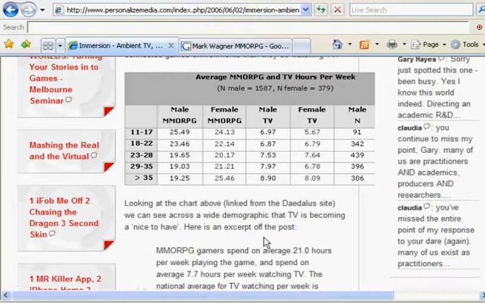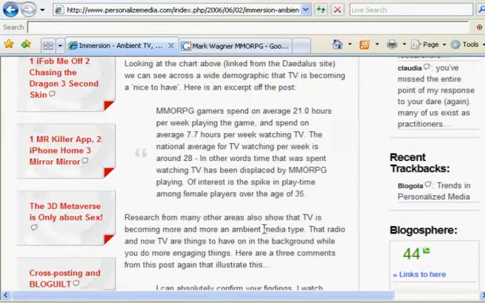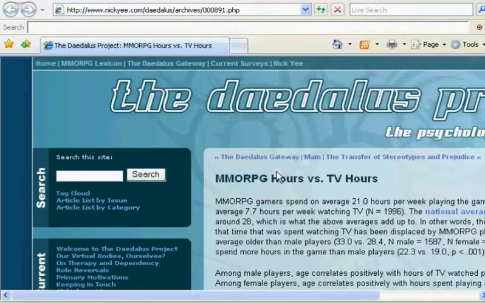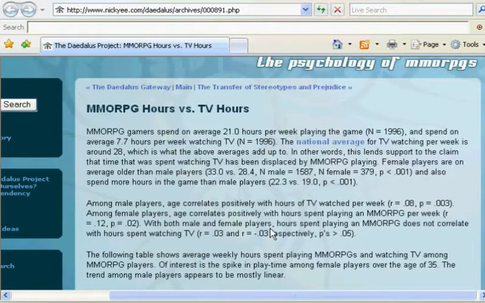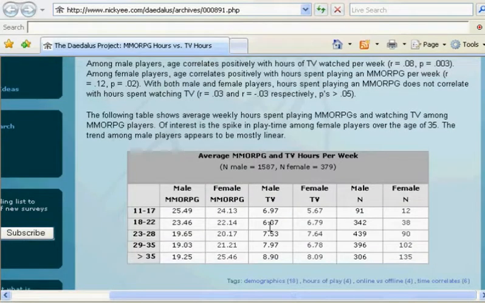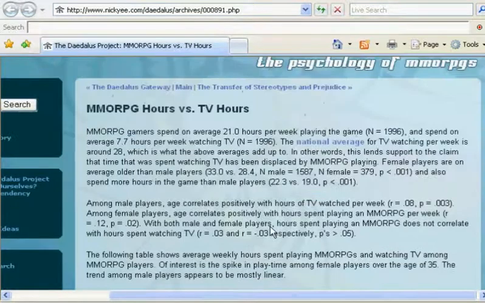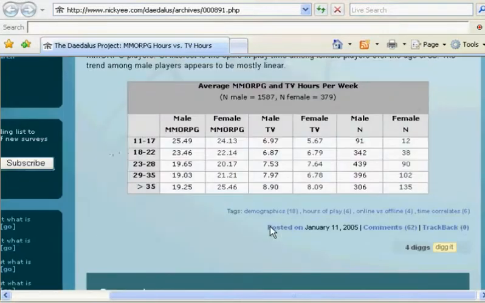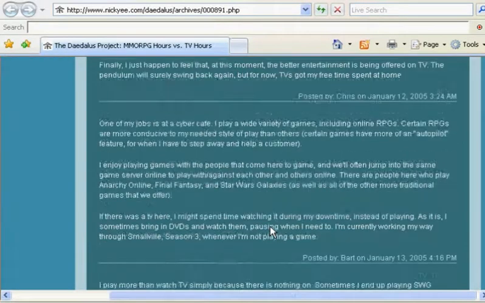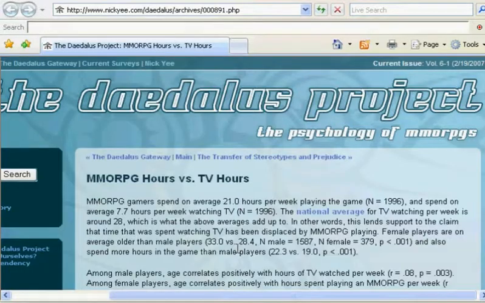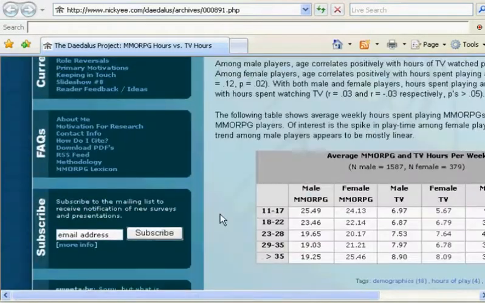So what I need to do, though, is look for the primary source. Remember that the primary source is really what you're looking for. So even though there's that blog, I'm going to go right to the primary source, and here it is with the actual study. You'll notice this is Nick Yee's actual study, has all his numbers, all his statistics, the actual questions, the breakdown. This is a source that I need. So I'm going to hold on to this source. This is great because it's really comparing gameplay to TV watching. And I like those numbers there. We're going to keep track of those numbers.